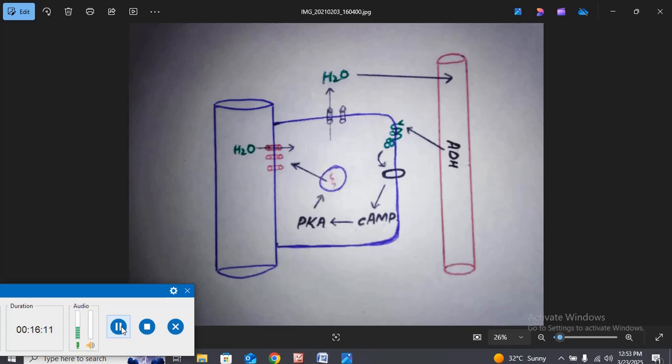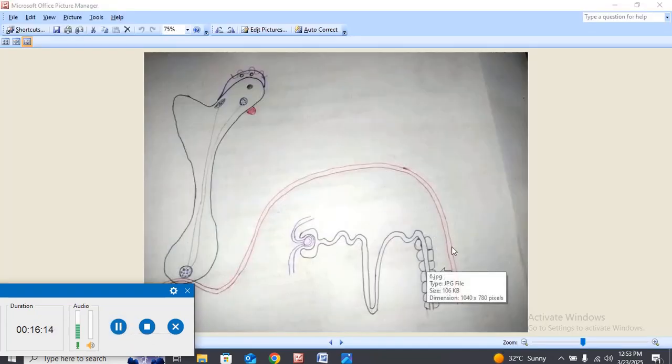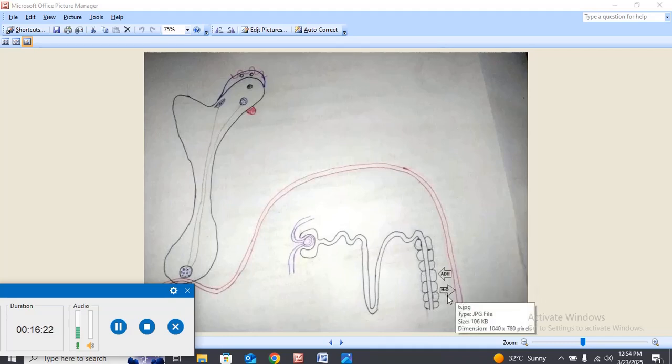Going to the next diagram, the effect of the ADH is the reabsorption of water. Over here you can see this is the absorption of water. So by the secretion of ADH from the posterior pituitary gland, the water is reabsorbed from the distal convoluted tubule, from the collecting duct of the nephron. So by the reabsorption of water from the collecting duct of the nephron, the concentrated urine is formed normally.